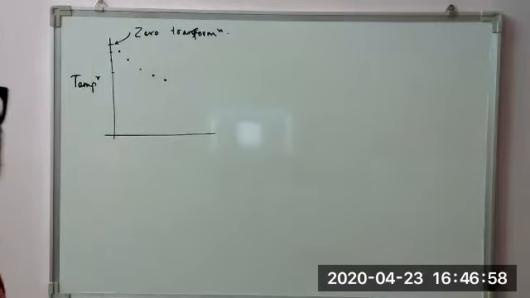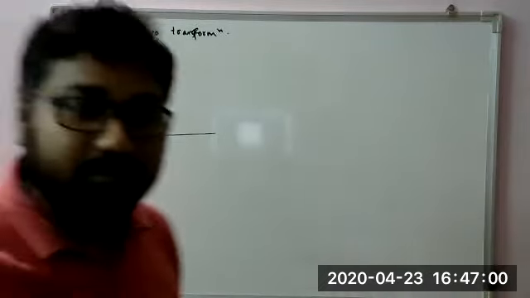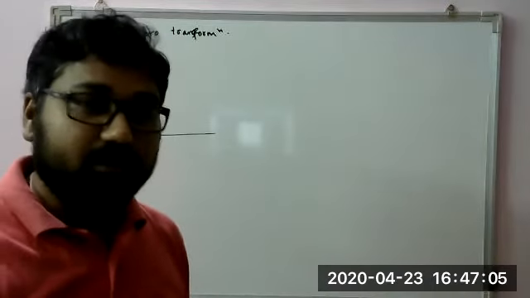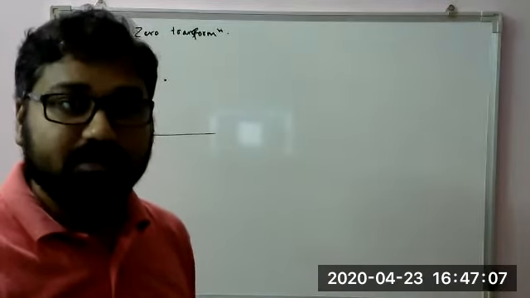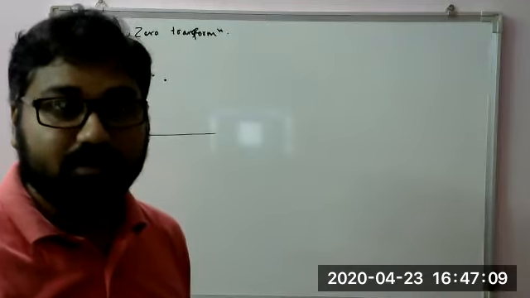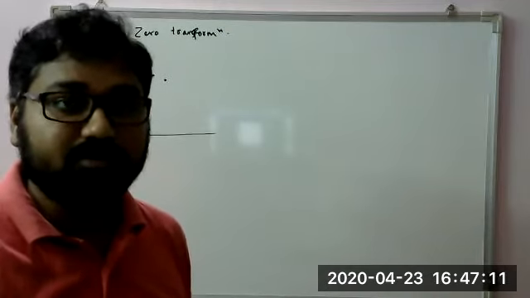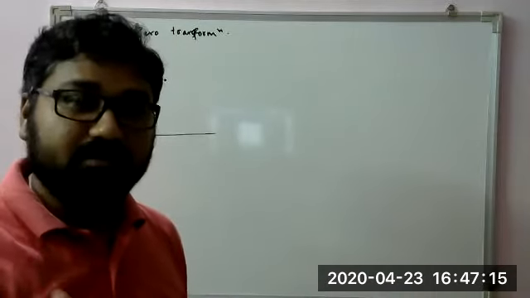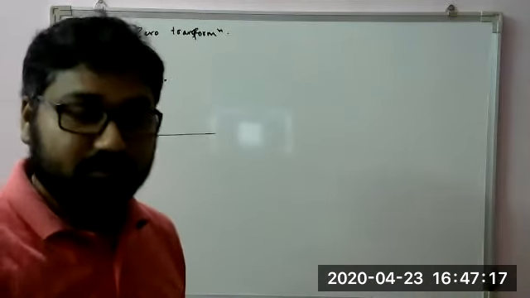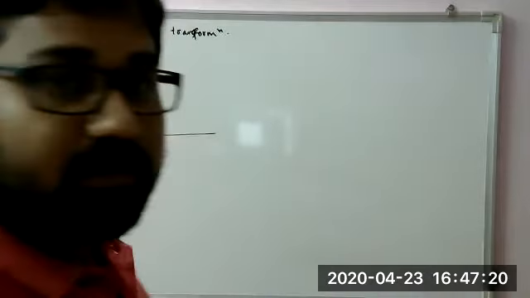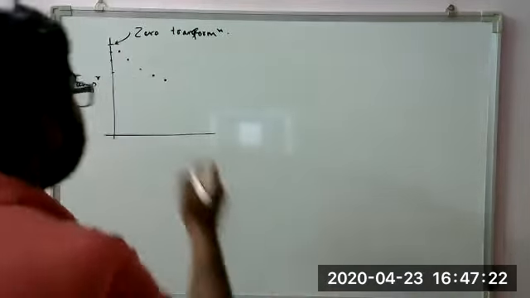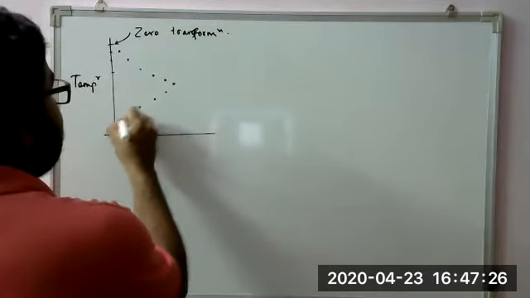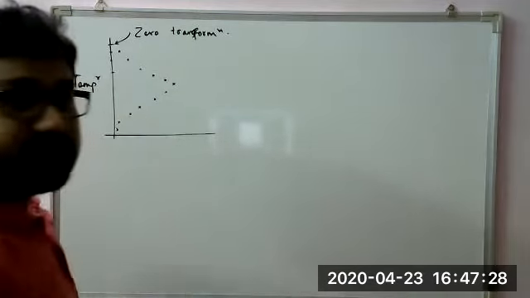But after a certain temperature is reached, it is again observed that if you lower the temperature further below it, the atoms do not find sufficient energy to migrate from one place to another, or even to rearrange themselves at the same place. So again, the energy available for the transformation comes down. If energy is not available for transformation, then transformation will slow down. So you will find that the curve becomes like this.